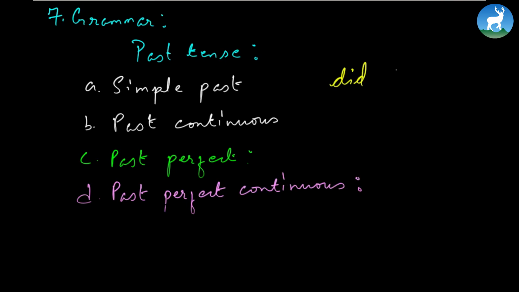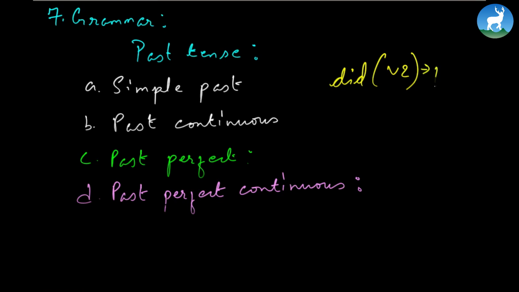Its auxiliary verb is did, or it usually goes through V2. Rather than confusing you with what is V2, just simply understand that whatever falls under simple past means an event that happened somewhere in the past. Time is unknown, indefinite time. That's why it's also called indefinite past tense.